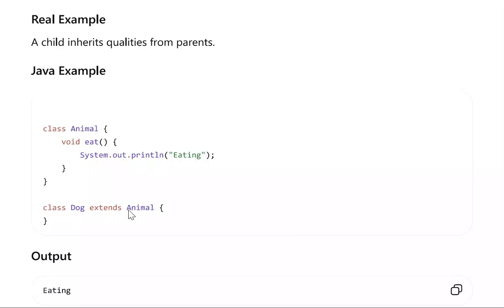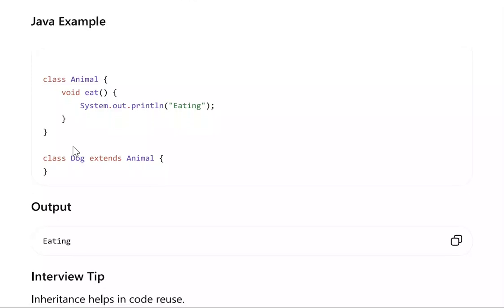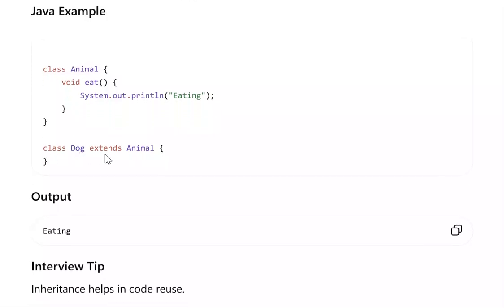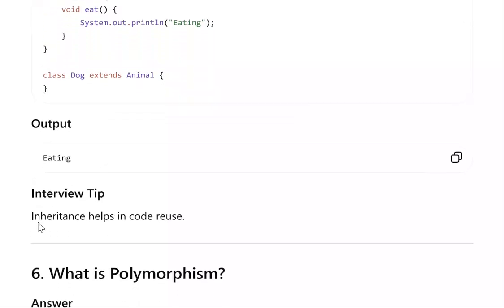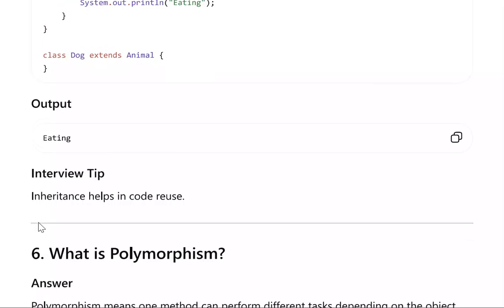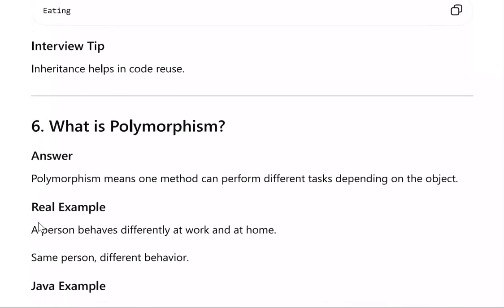That means the Dog class is also getting the behavior of the Animal class. The Dog class also has the eat function. Output will be "eating". We create an object of the Dog class and we can easily call the eat function. Interview tip: inheritance helps in code reuse.